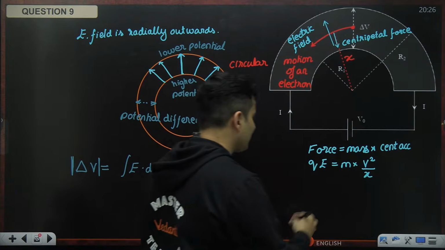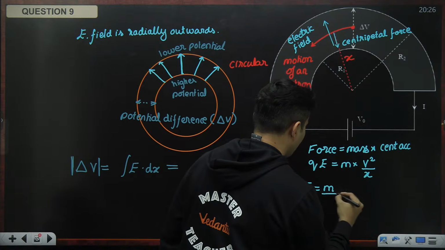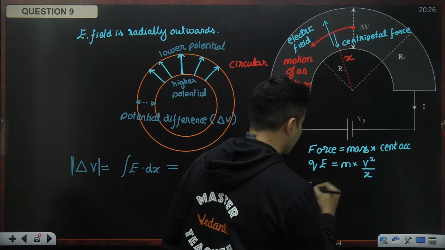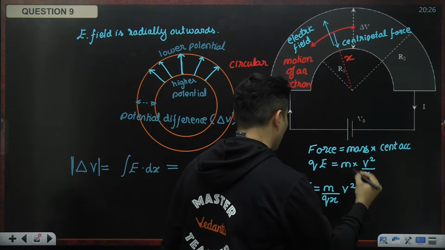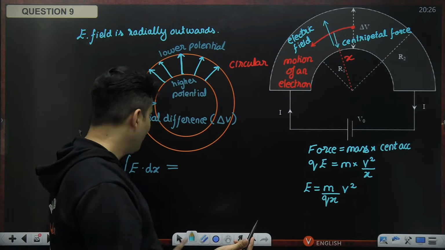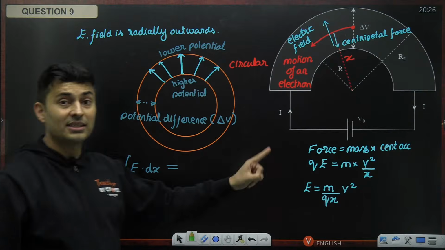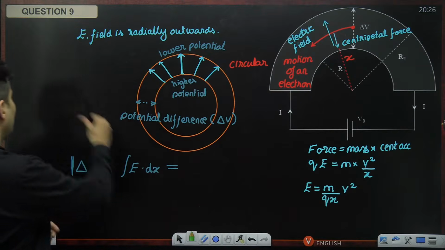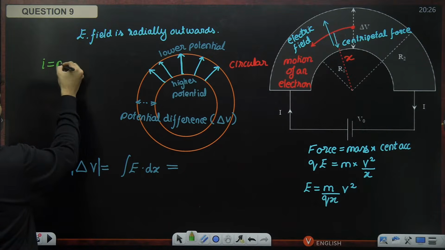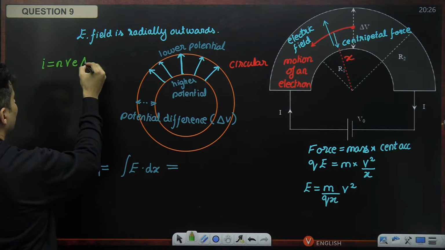Great. From this I am getting electric field to be m divided by qx and v square over here. But this velocity is the drift velocity. Wow, what a question, guys. We are coming to this velocity is the drift velocity, and we know I is equal to NVEA.